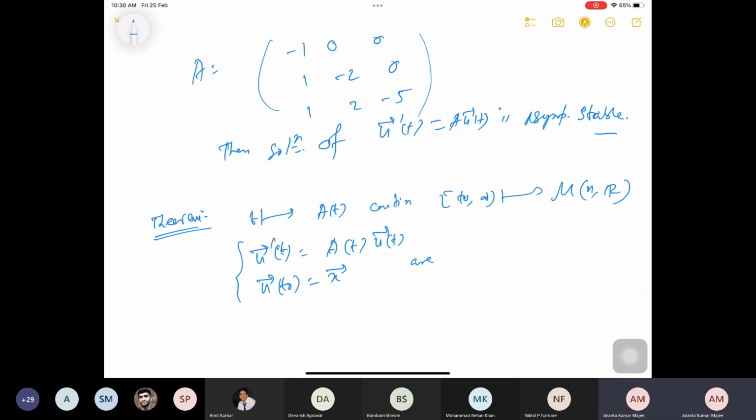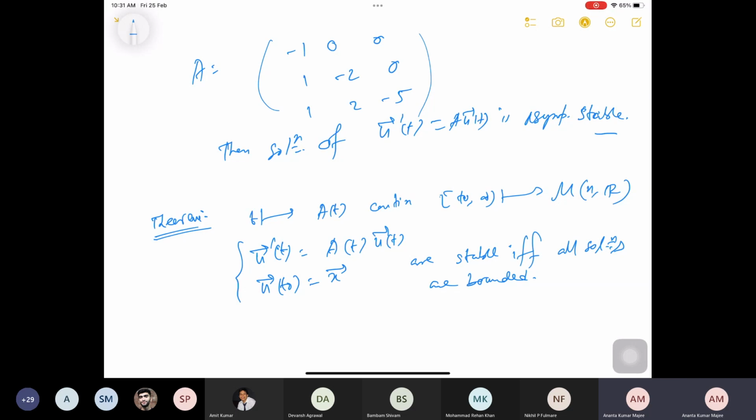They are stable, and it has a relation with the boundedness of the solutions. So if and only if all solutions are bounded. Okay, I'm not going to prove this theorem.